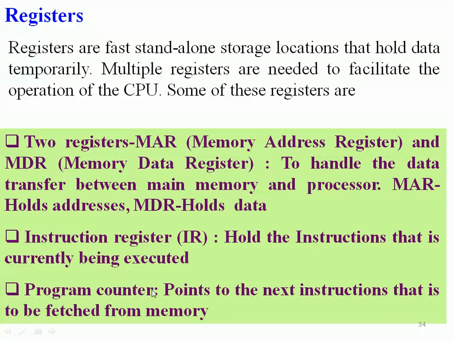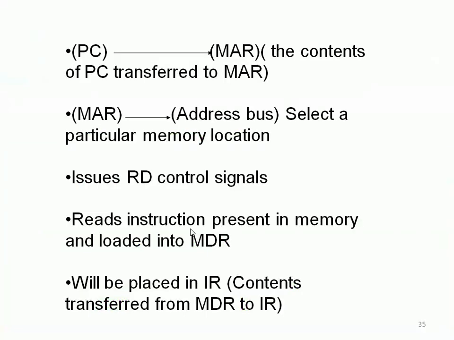The program counter, as I told, holds the address of the first instruction or current instruction. That is loaded into the MAR. So the MAR goes to the memory. From memory, the instruction is brought out to the MDR. So the MDR makes it available in the CPU premises. Once it holds that instruction, it is sent to the IR. Once it is available in the IR, the IR starts to decode it in order to understand what type of operations are mentioned, what operands are mentioned, and so on, right?